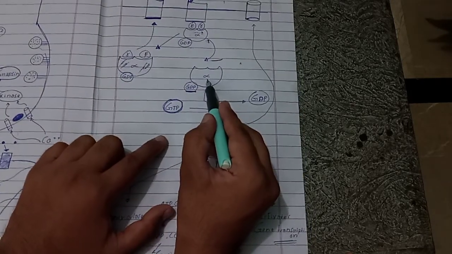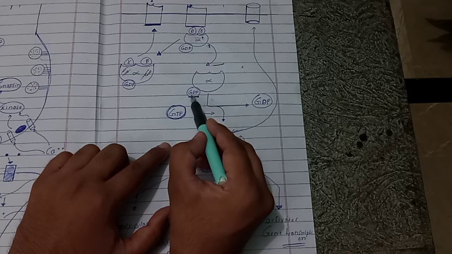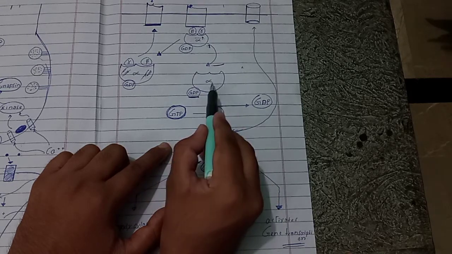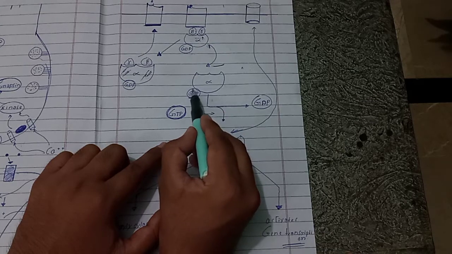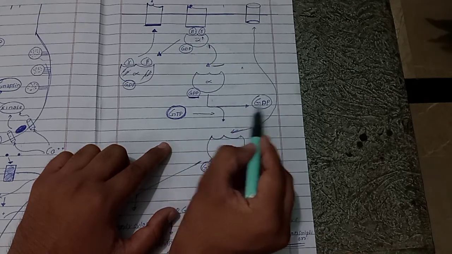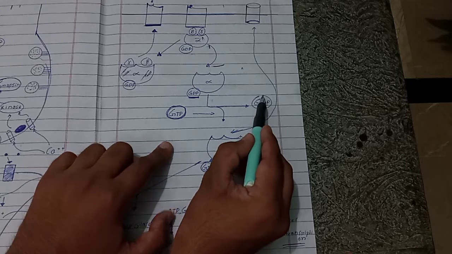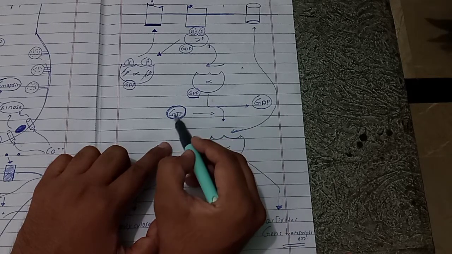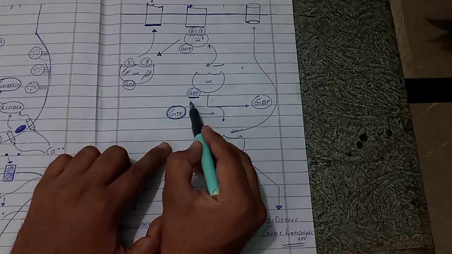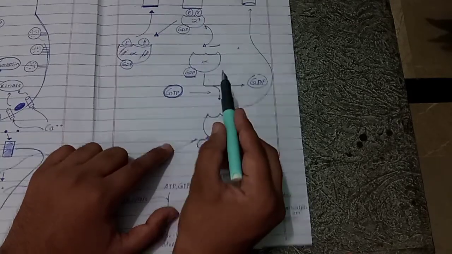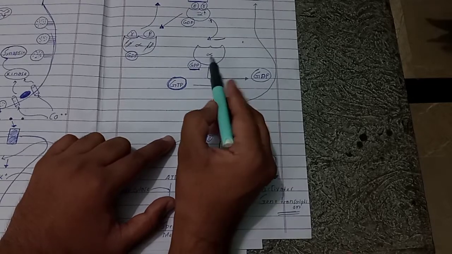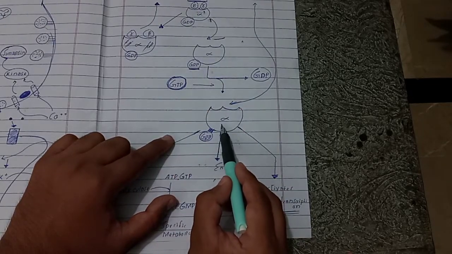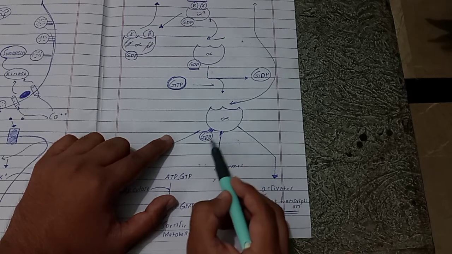When the alpha subunit along with the guanosine diphosphate has been separated, this alpha subunit releases its GDP. See here, this GDP has been released. This alpha subunit releases its GDP and its place is taken up by the GTP, guanosine triphosphate. So previously the alpha subunit GDP complex is now converted into the alpha subunit GTP complex.